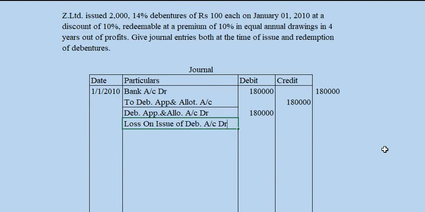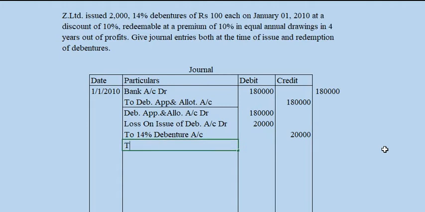Since there is a discount, how much? 10 rupees, 20,000, to 14% debenture account 2 lakh, and also this debenture is to be redeemable at a premium of 10%. So redemption premium also is to be credited. Premium on redemption.